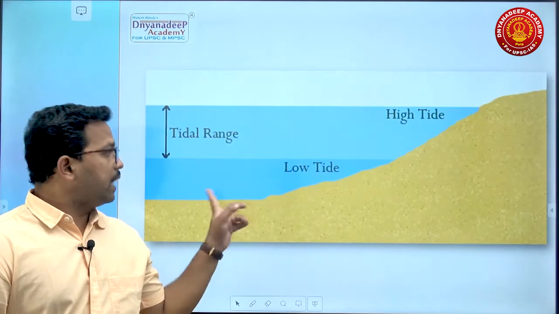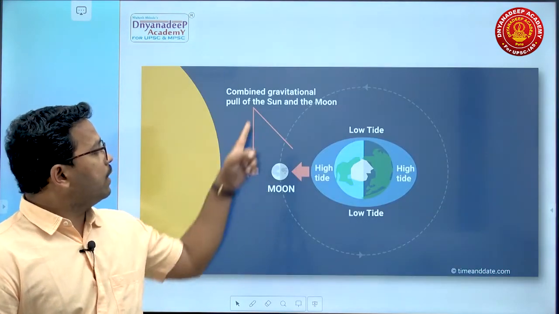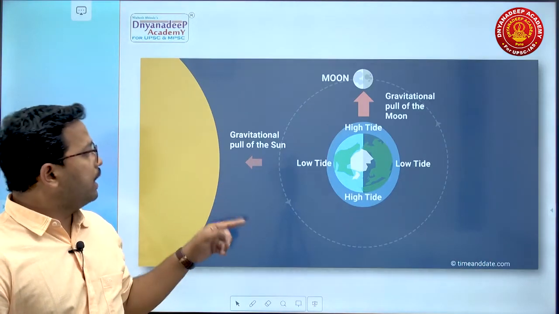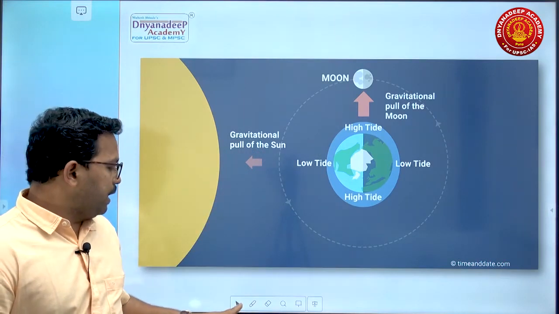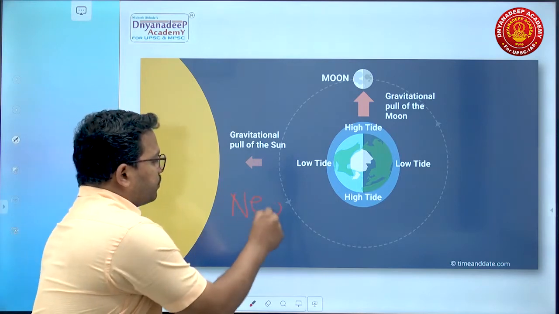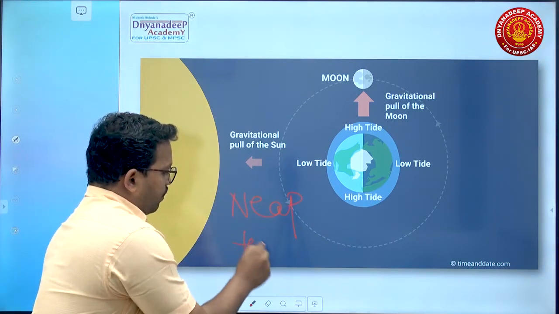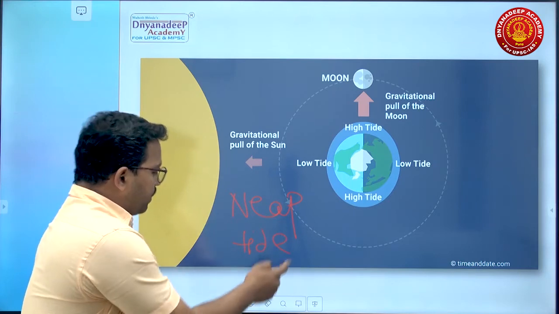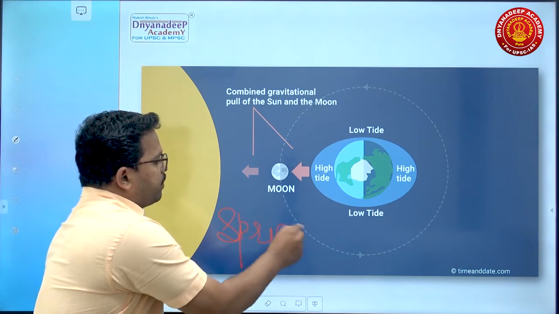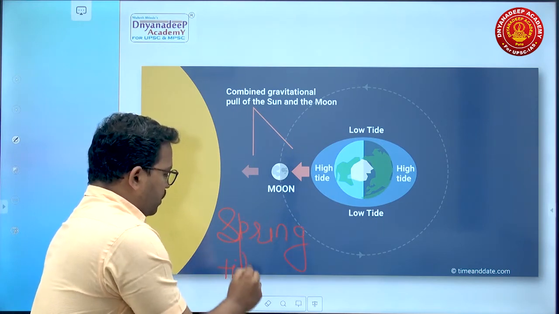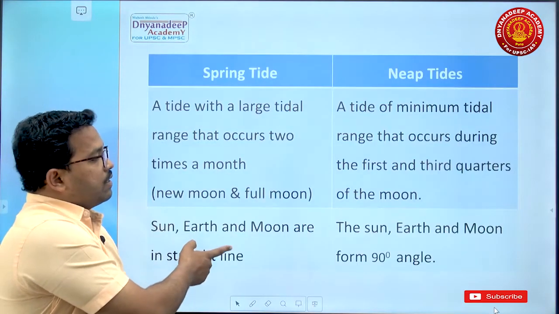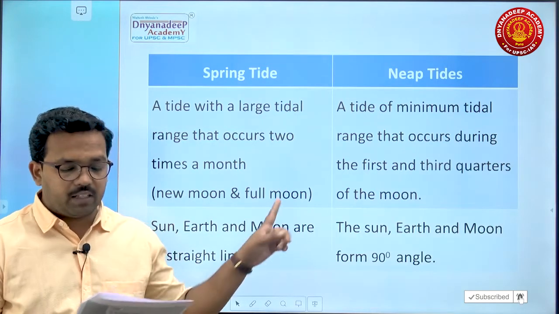So here, just for diagrammatic purpose, in this particular case, which kind of tide will you get? Sorry, it is not spring tide. Here in this case, when they are at 90 degrees, you will get neap tide. Remember, I'll just write it down over here. Here you will get neap tide, whereas on this side you will get spring tide due to higher height. This is a diagram of spring tide. So this is the difference. The difference between spring tide and neap tide is very, very important.